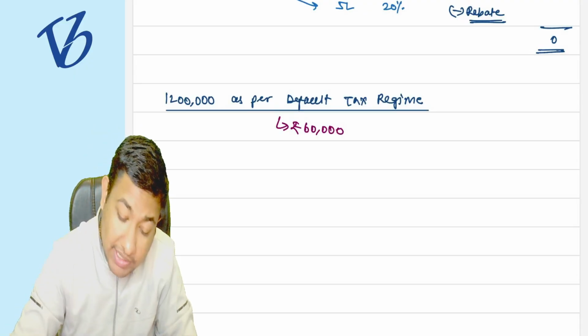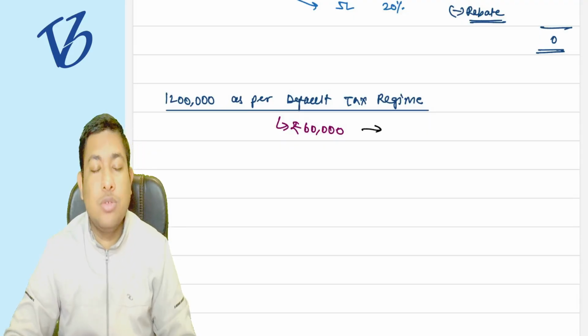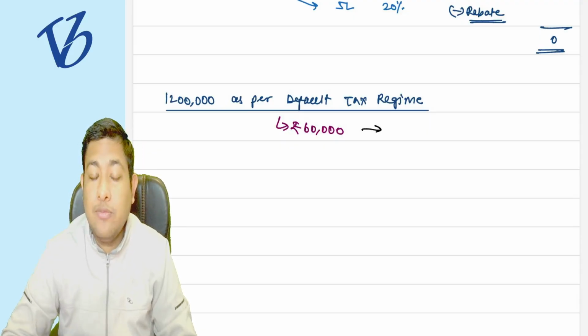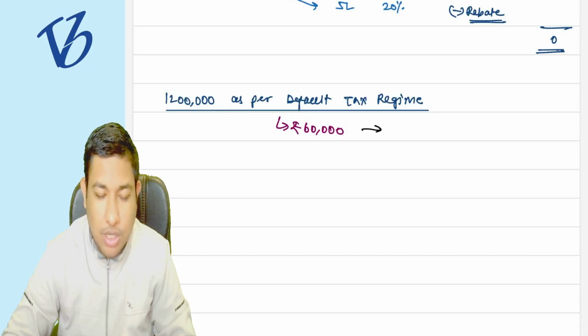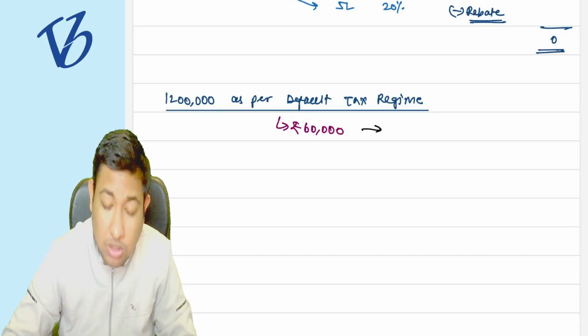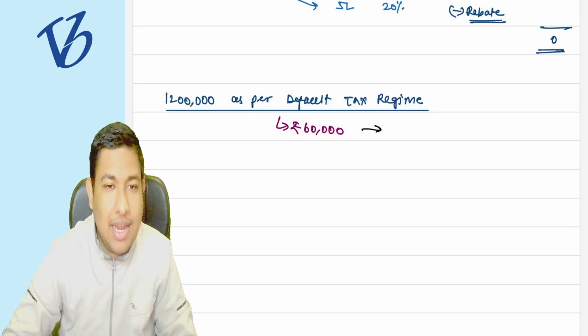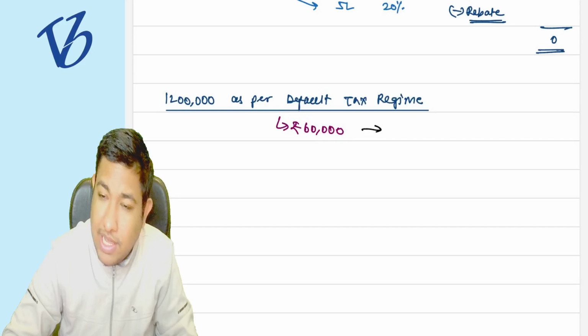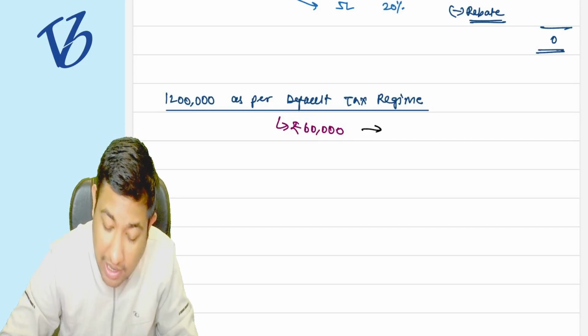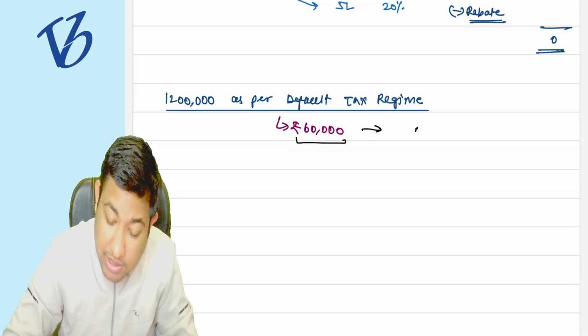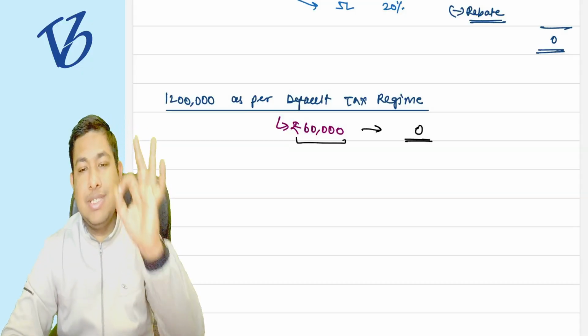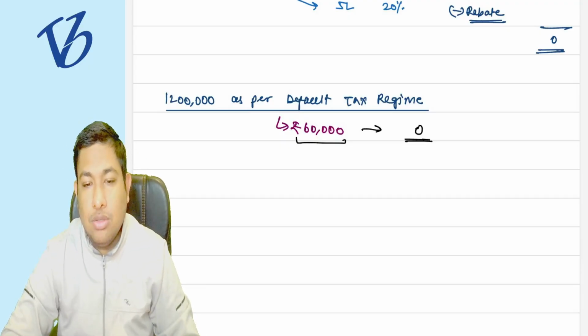We are providing the relief to you because I want votes from you. I want to make a voter bank from my side. So all the voters, please remember that on your income of 12 lakh rupees, you were earlier paying 60,000 rupees, but we want votes from you. So kindly vote for us, and we are giving you the relief of rebate, and the rebate is going to be 60,000 rupees. So you end up paying zero. Understood?